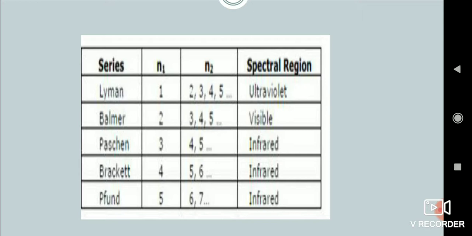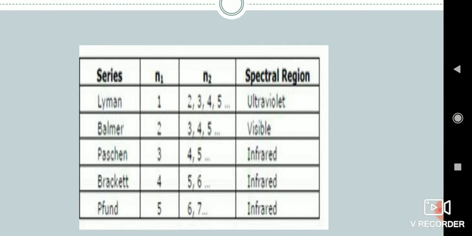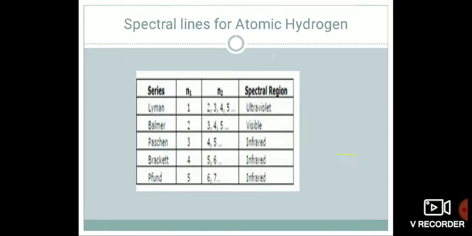Then Brackett has n1 equal to 4 and n2 equal to 5, 6 and so on, also in the infrared region. Then Pfund has n1 equal to 5 and n2 equal to 6, 7 and so on, also in the infrared region. So different series lie in different regions. Why? Because of the transition.